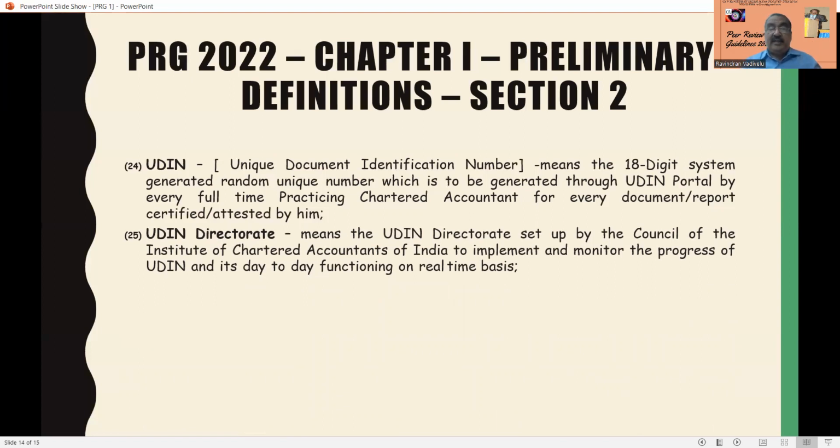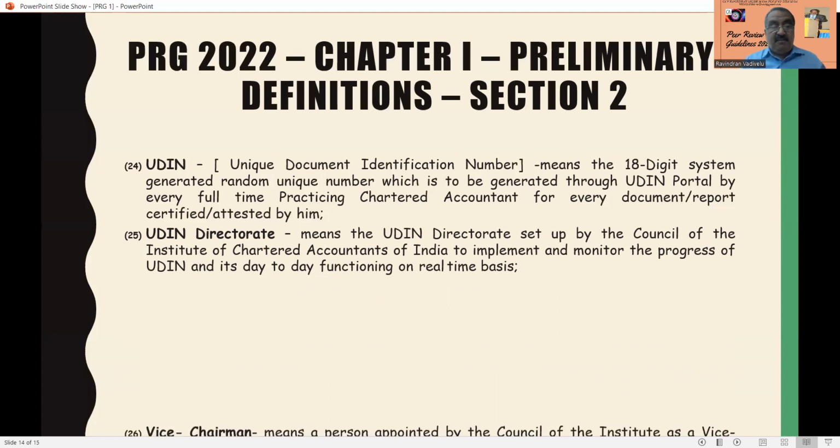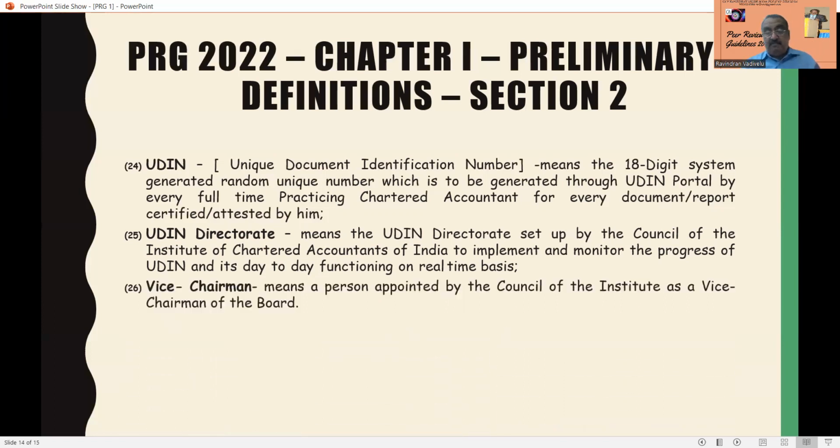Next one is UDIN Directorate. UDIN Directorate is set up by the Council of the ICAI to implement and monitor the progress of UDIN and its day-to-day functioning on a real-time basis. And Vice Chairman means a person appointed by the Council of the ICAI as Vice Chairman of the board. Here, Vice Chairman of the board means the Peer Review Board. It is not the ICAI Vice Chairman. For this board also, the ICAI has the power to appoint a person as Vice Chairman.